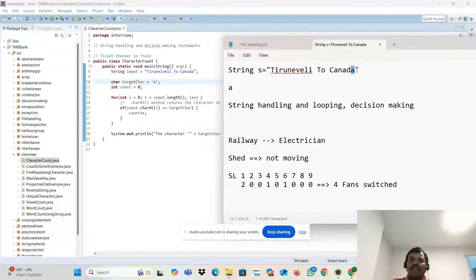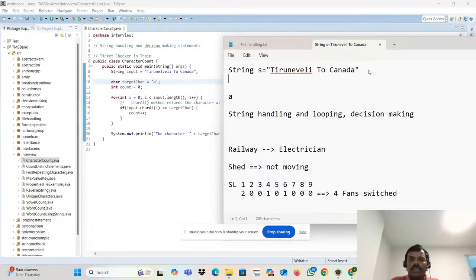How is this movement keeping happening? That is looping. Because I'm repeatedly doing it, like how the electrician enters into the first compartment. He is checking the first 6 seats. No. He will go to the second 6 seats. No. What is he doing? He is looping. Similarly here also, looping. Where is the looping starting from? It is starting from 0 onwards.